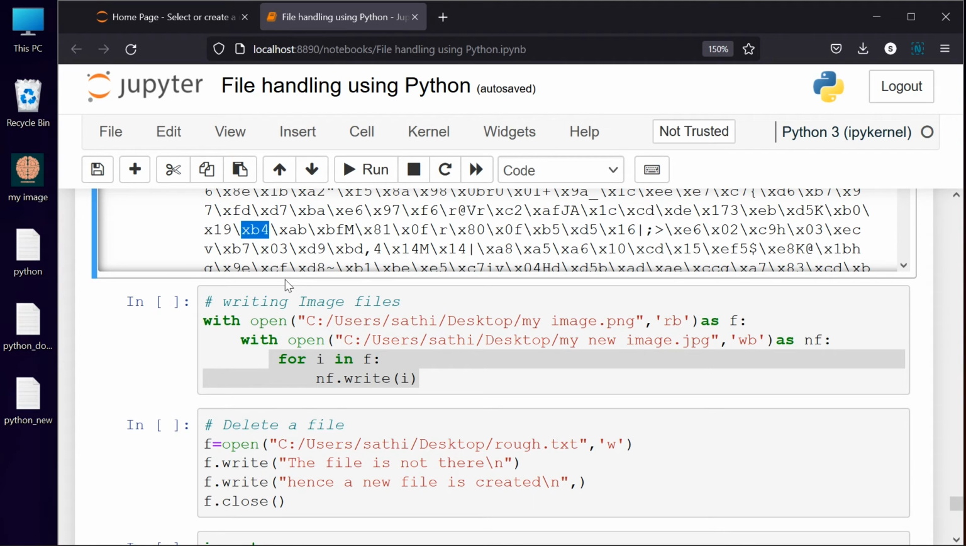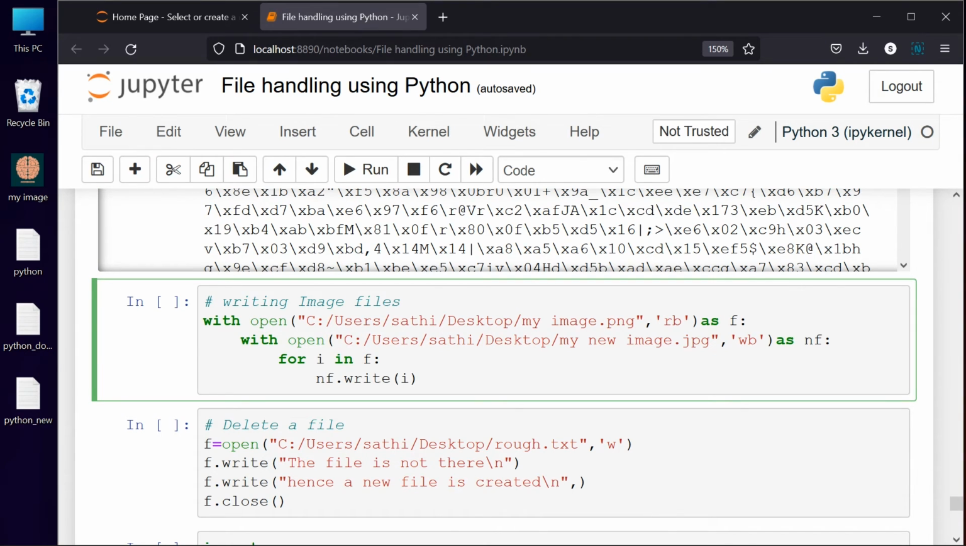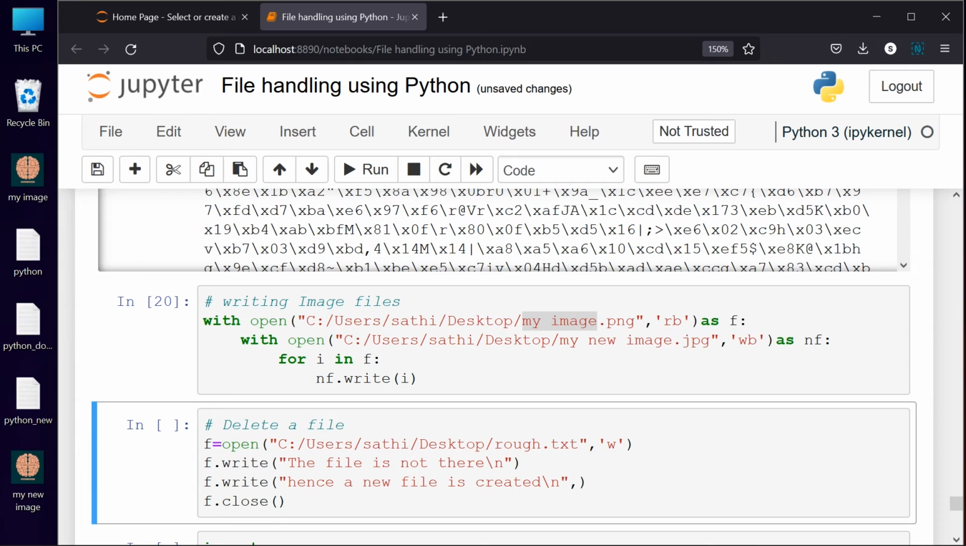So I am using f.write for this. What it should do is create a new file on my desktop with the name my new image, which also has all the contents of my image. So it is just creating a copy of one image file in the name of another file. Let us see whether this is happening or not. Yes, exactly, this is happening.